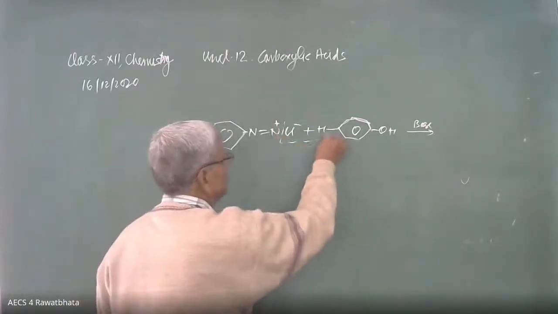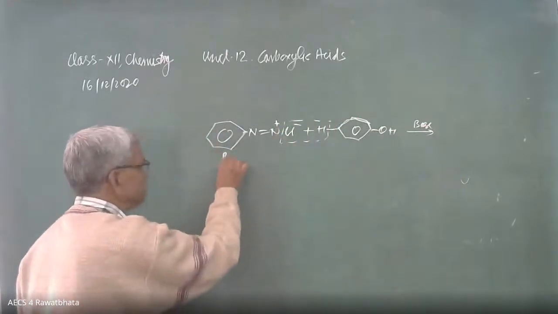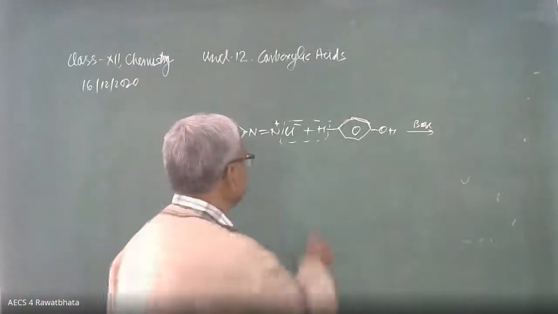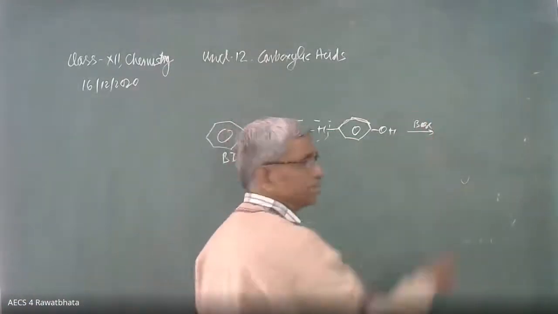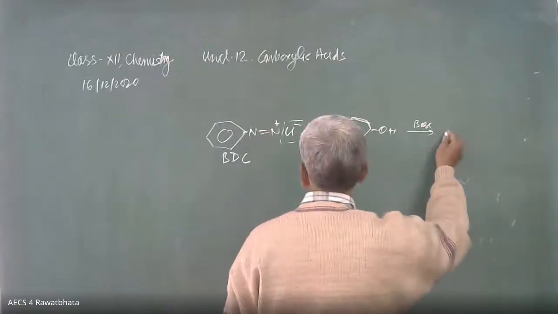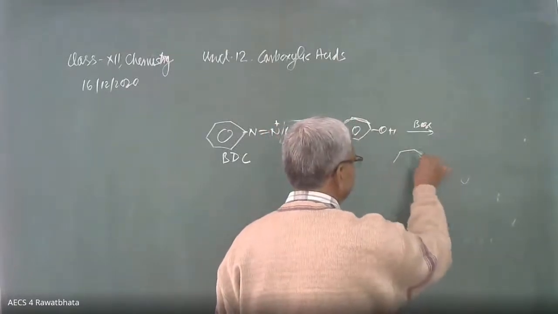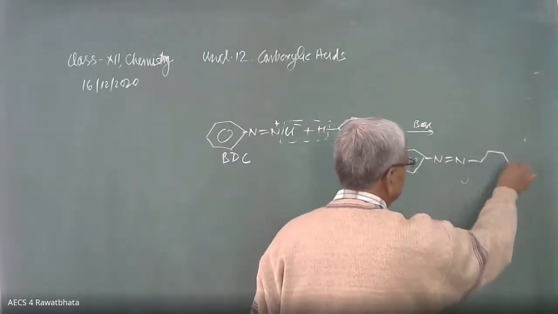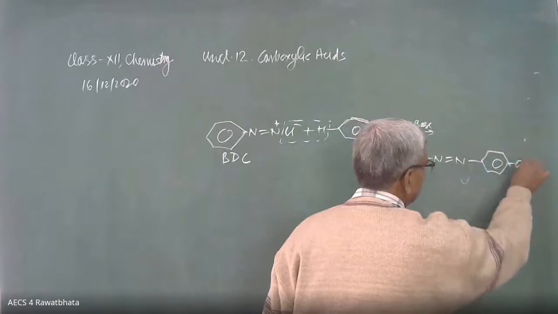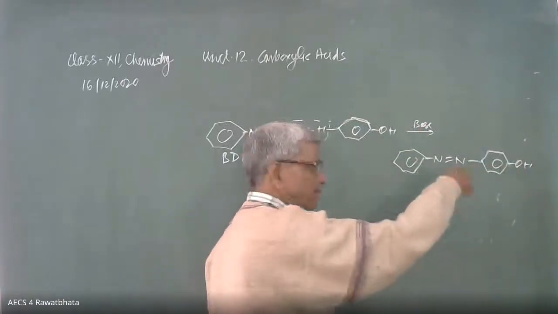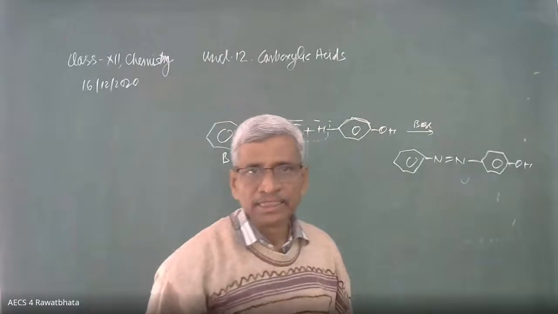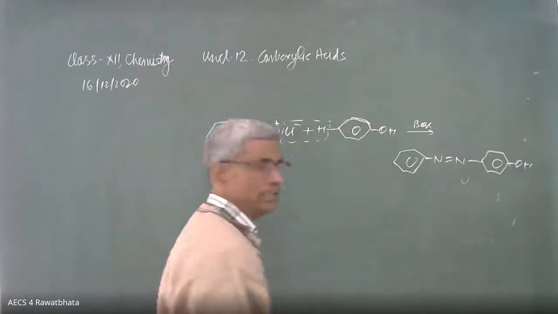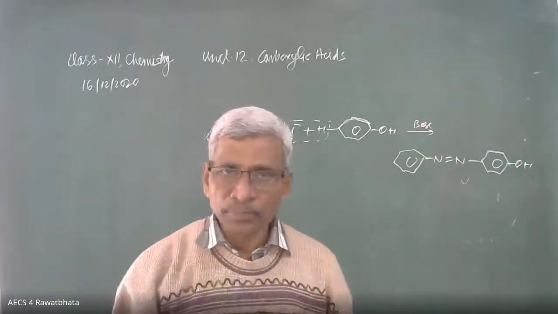Cl from the diazonium salt, BDC in short, an accepted abbreviation for benzene diazonium chloride, and H from phenol are neutralized by the base, and we get the coupled product. Here is N double bond N, here is the benzene ring, and here is OH. 4-hydroxy or para-hydroxy azobenzene. This is called azo. It is an orange dye. This is called coupling reaction.